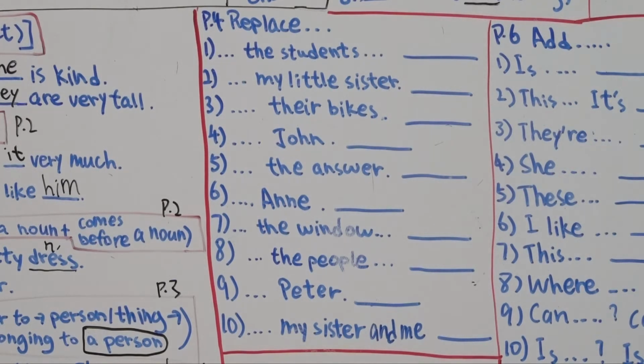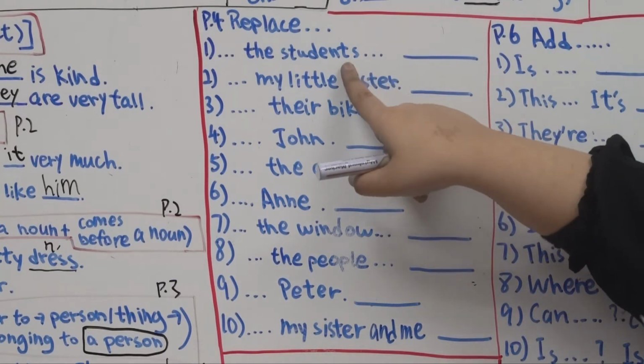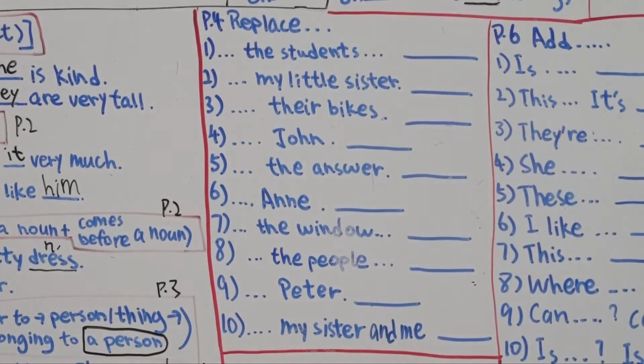Number 1. So number 1, it says, the teacher always gives the students homework. So which word here is underlined? The students, right? That has been underlined for you. So for the students, which object pronoun do we use?